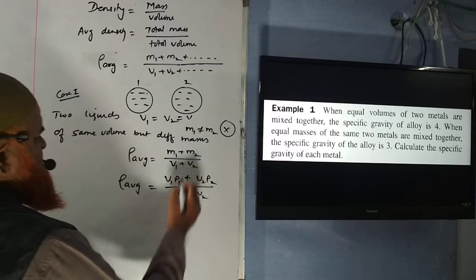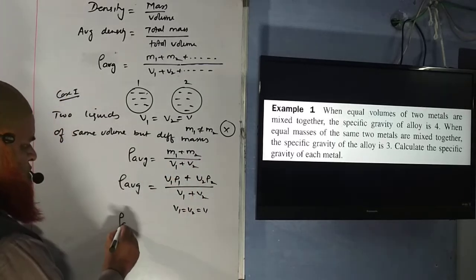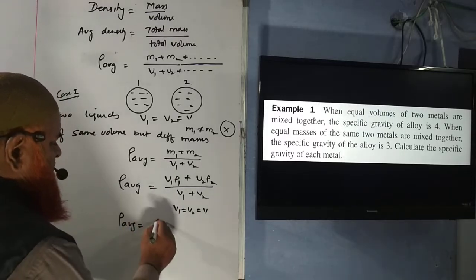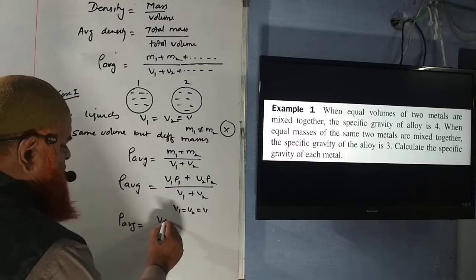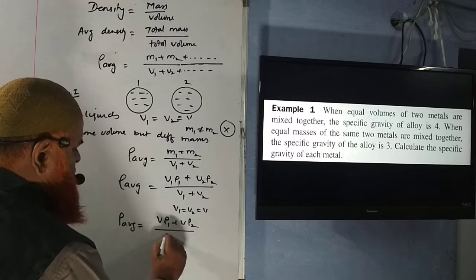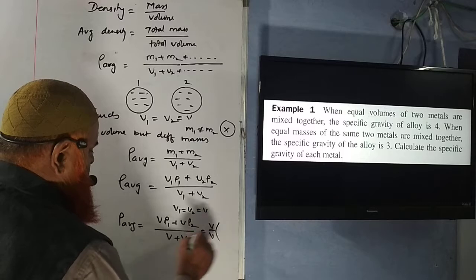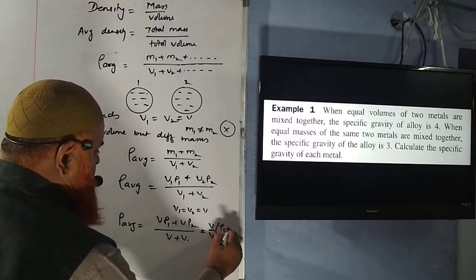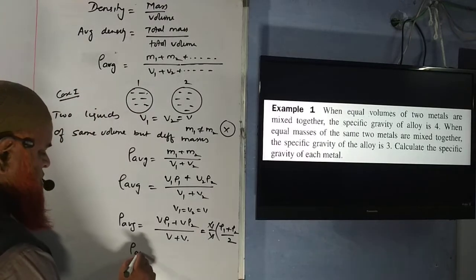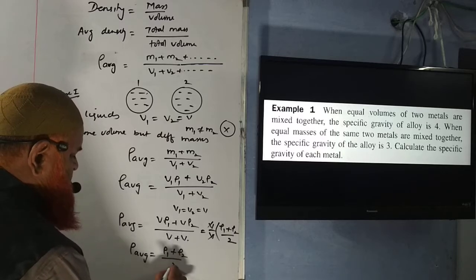And as it is said that V1 will be equal to V2 equal to V here. So you can write here, both are going to be same. So you write V into rho 1 plus V into rho 2 by V plus V. So if you common out V here, even in the denominator also you common out V, you'll be getting rho 1 plus rho 2 by 2. So V V gets cancelled. So here average density can be taken as rho 1 plus rho 2 by 2, and